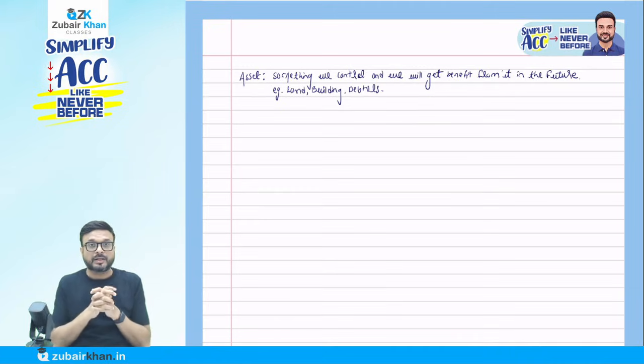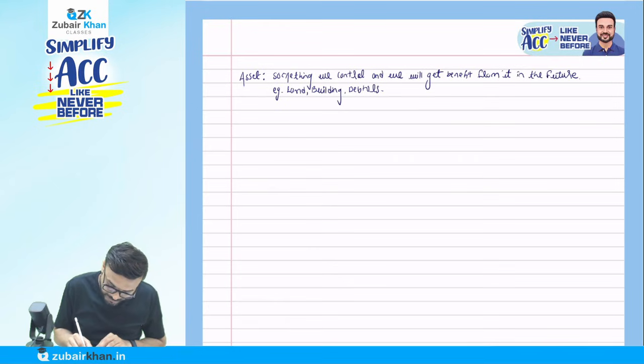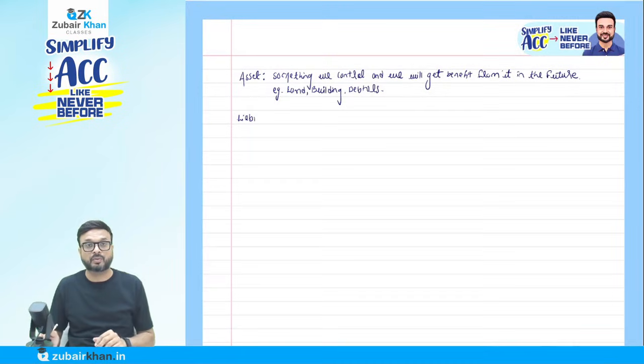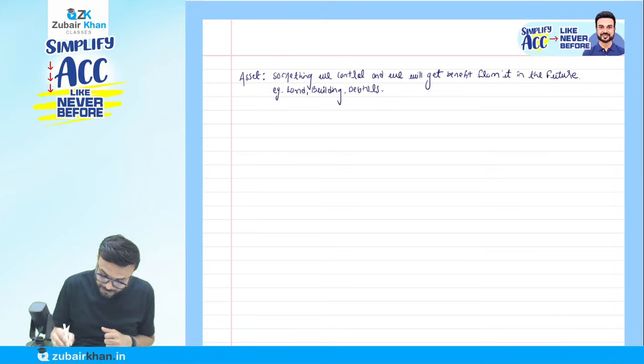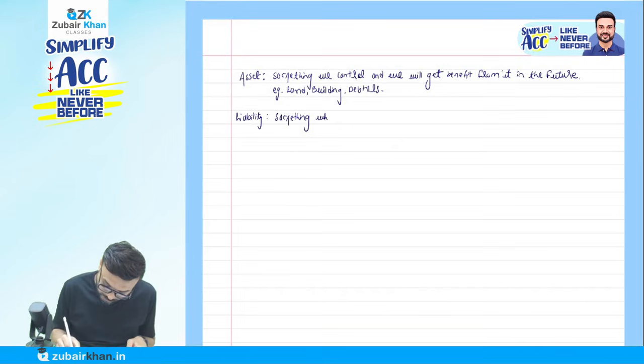Now the second point, after asset, is what do you mean by liability? So write it down there. Liability, in simple terms: something which we are liable to pay in future. Something which you are liable to pay.